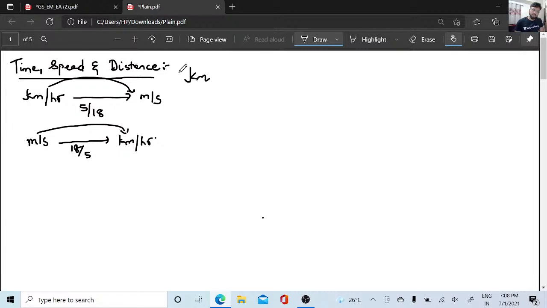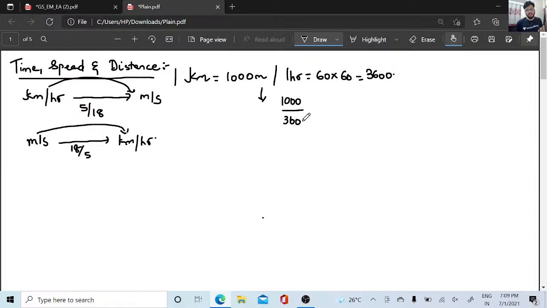You know 1 kilometer is 1000 meters, whereas 1 hour is 60 minutes into 60 seconds, which is nothing but 3600. So if you take the division of both these, it is 1000 divided by 3600, which goes to 10 by 36. Yes or no? Kilometer per hour to meter per second, this will be 5 by 18.